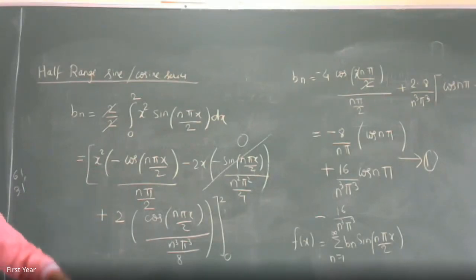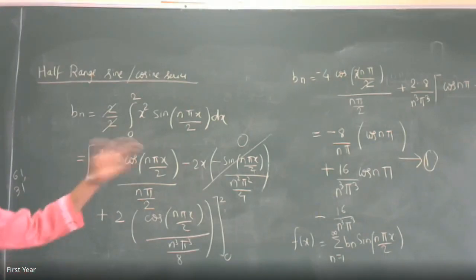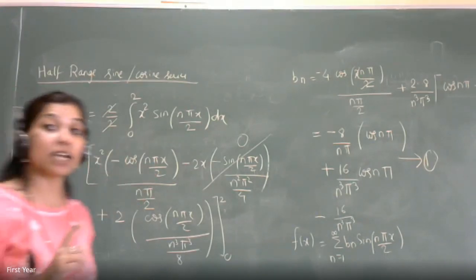And ma'am, now the complete Fourier series would be same or the limits will change? The limits will be now 0 to 2 only. They have said find the Fourier series. So whatever are the limits given, they are your full period. 2L is equal to 2. So L will become 1 now when it is said Fourier series.